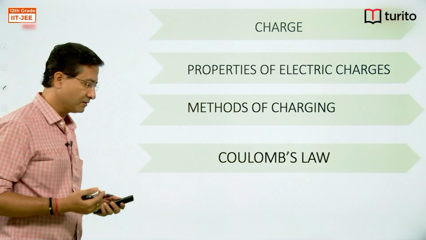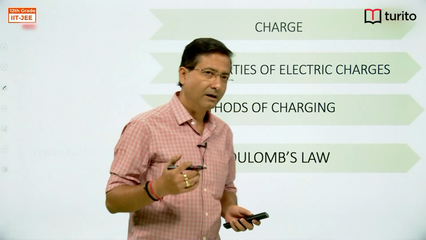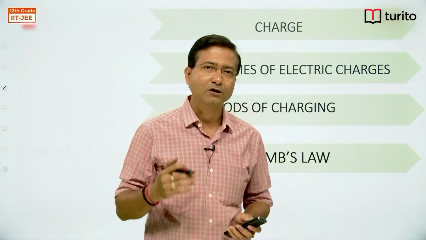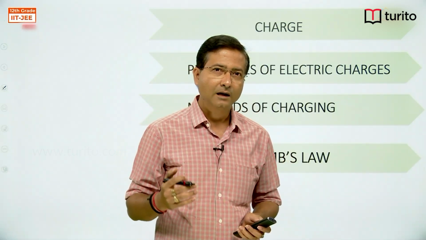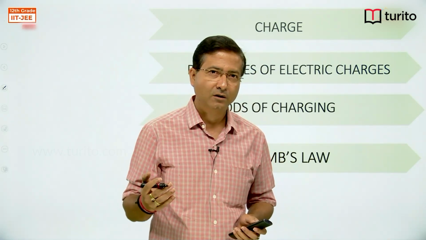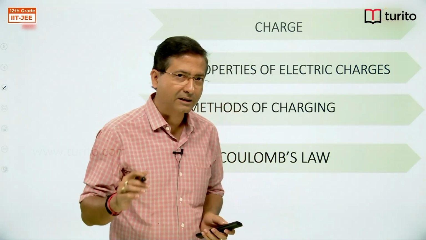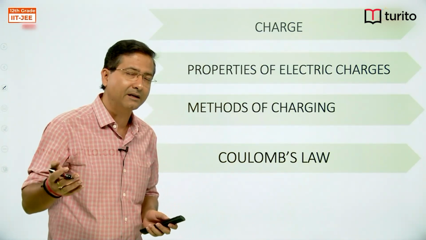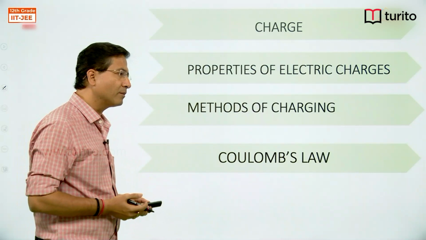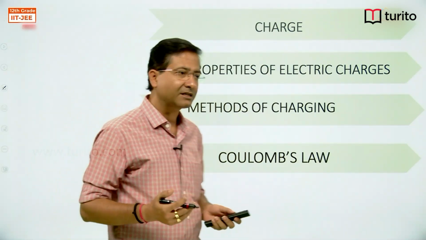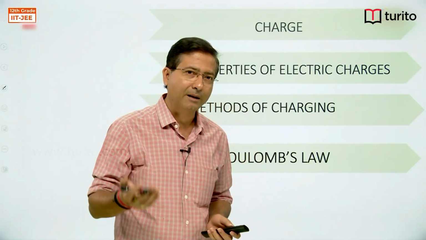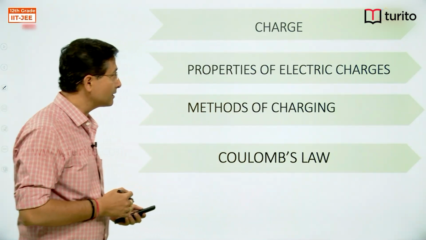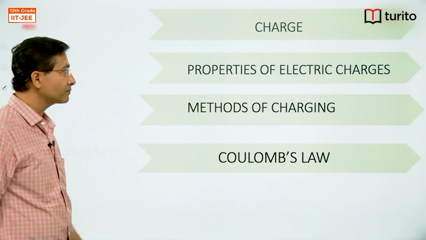So what is charge? It is the property of matter by virtue of which it experiences electric and magnetic effect, and it also produces electric and magnetic effect. So charge is the property of matter by virtue of which it experiences electric and magnetic effect, and it produces electric and magnetic effect. So that is the definition of charge.